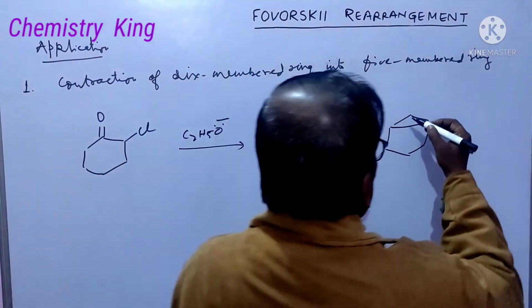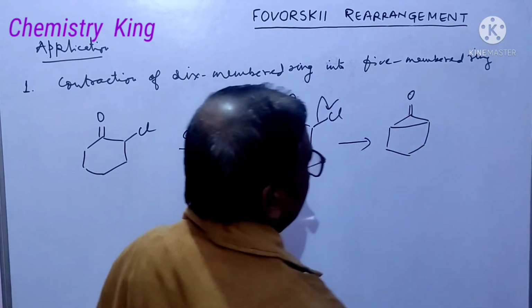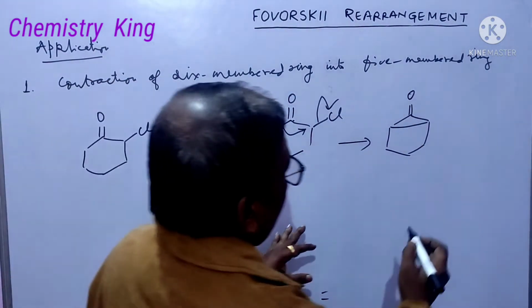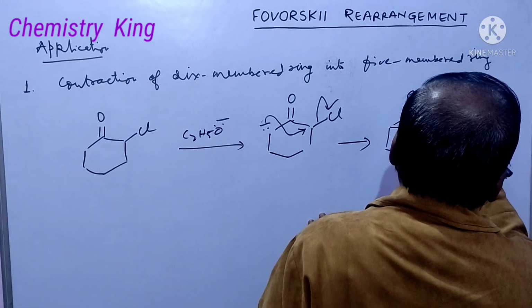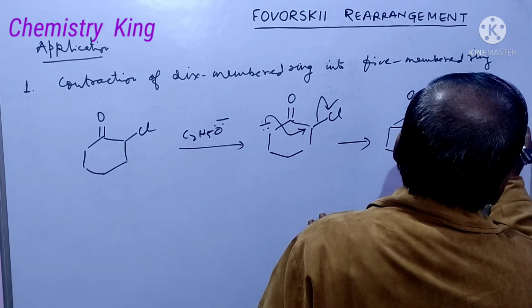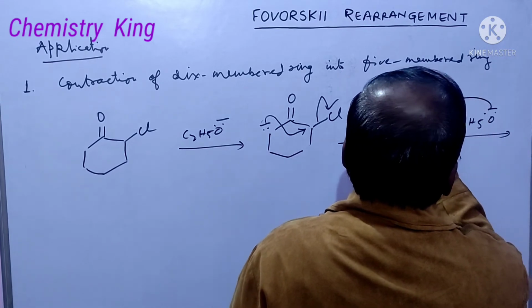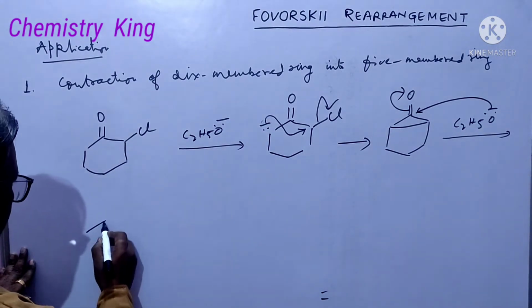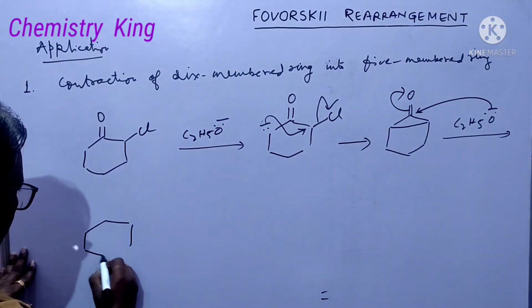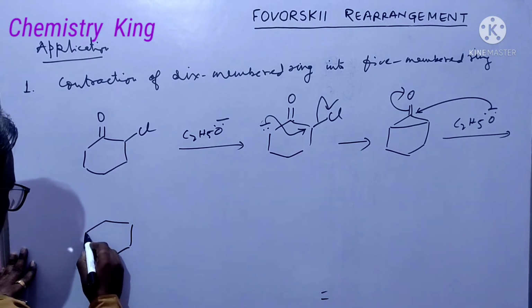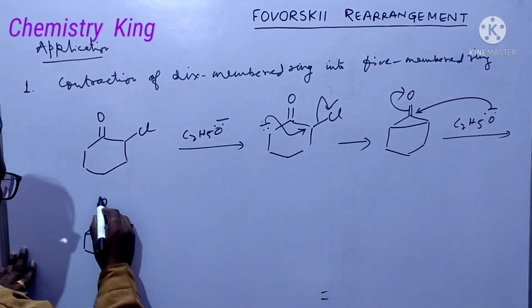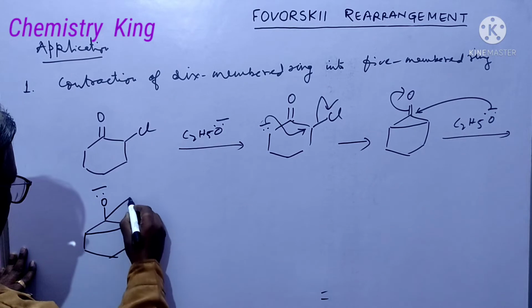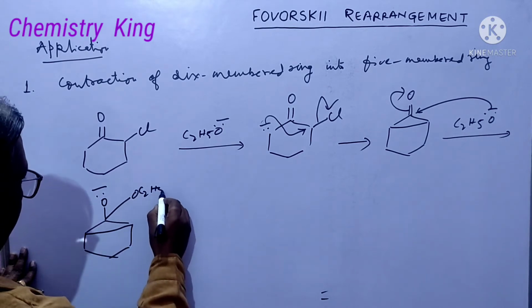Okay, double bond O. Now ethoxide ion will attack here in this fashion, leading to O minus, OC2H5.